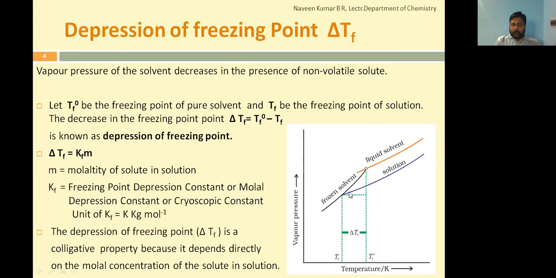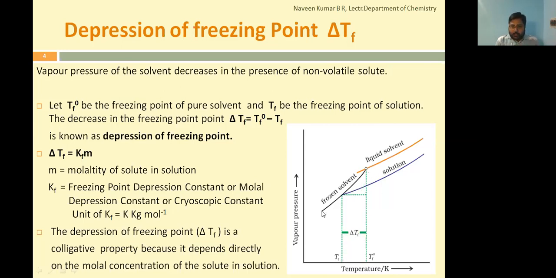At a particular temperature, the vapor pressure of the solution will become equal to the vapor pressure of the solution in its solid form. We'll call this corresponding temperature, where the vapor pressure of the solution becomes equal to the vapor pressure of its solid form, the freezing point of the solution, Tf. Now the difference between the two, Tf naught and Tf, is called the depression in freezing point. So delta Tf is defined as Tf naught minus Tf.